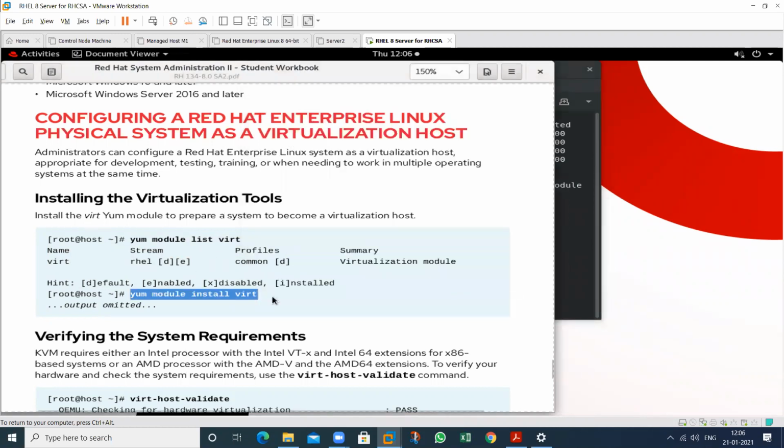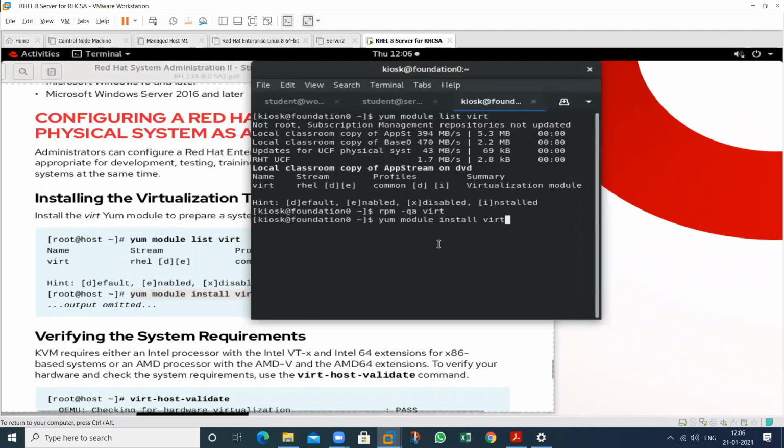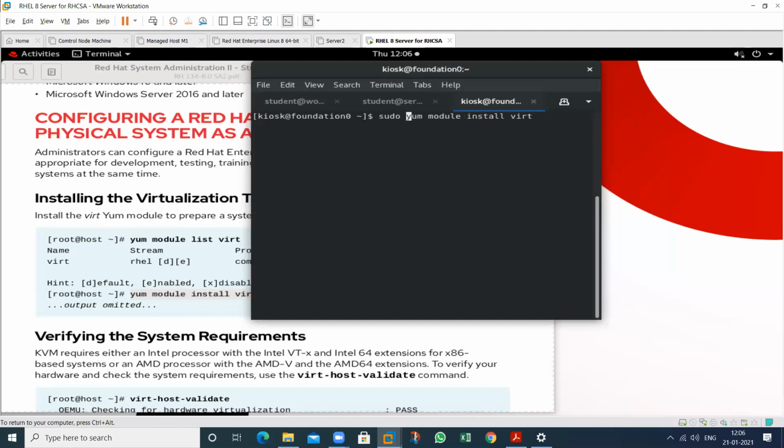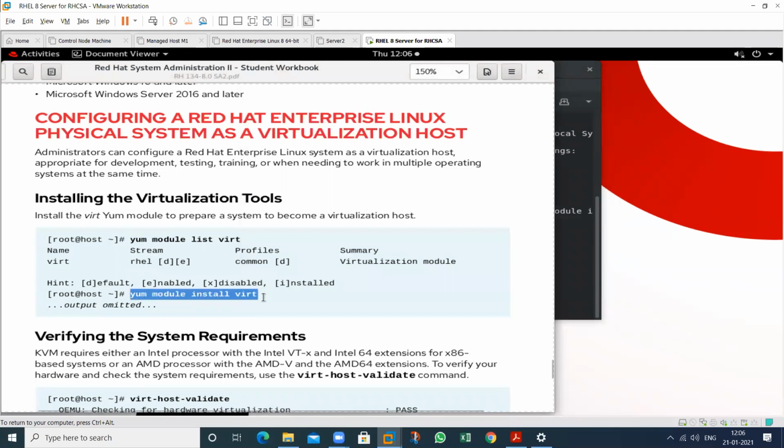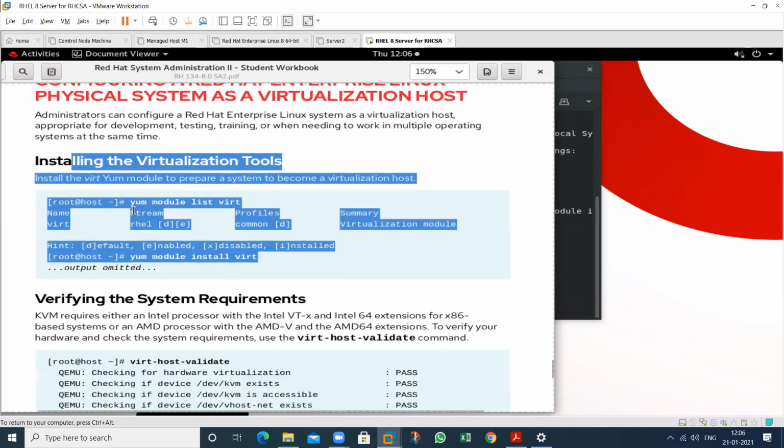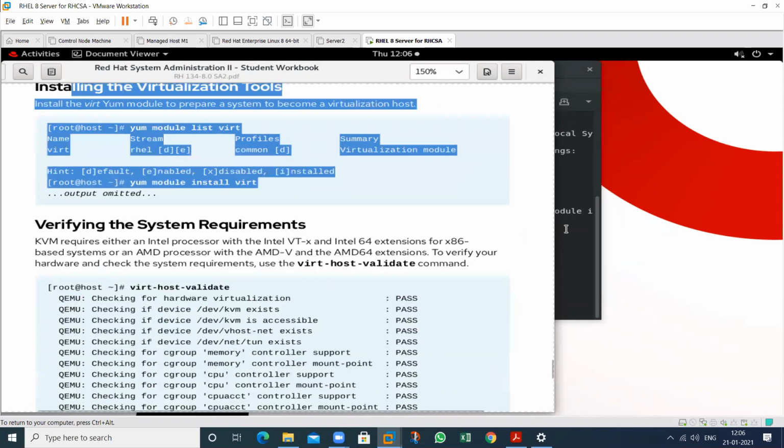If I want to install this, just type this particular command for the installation. Okay, just type sudo here. Okay, this has no permission, so I cannot install this one. So this is the procedure to install this particular package, and this is the package. So this is regarding the installation. And if you want to use this particular command, this will work here.